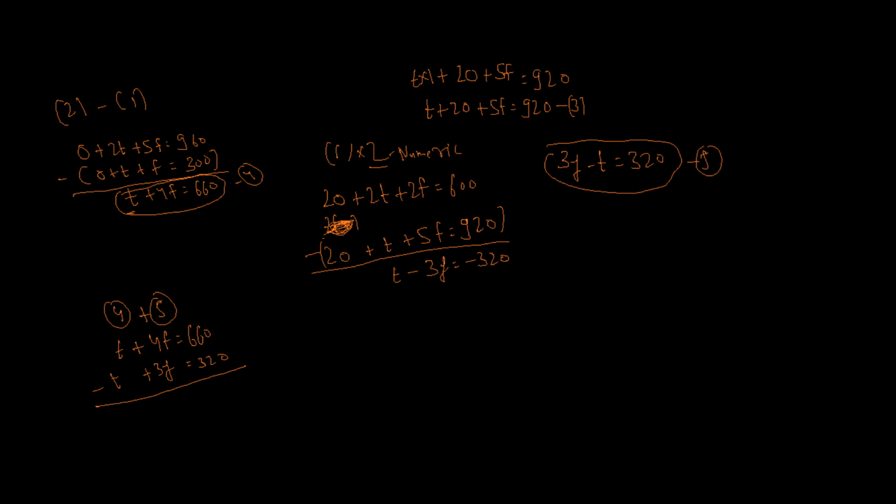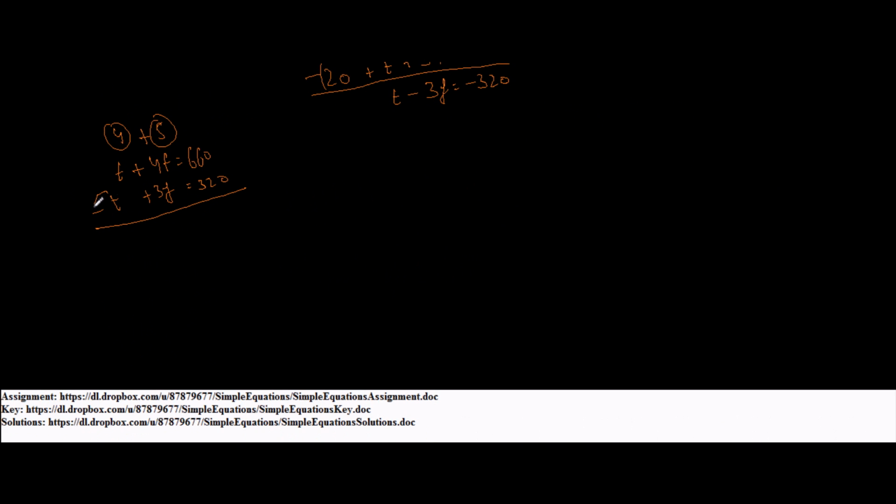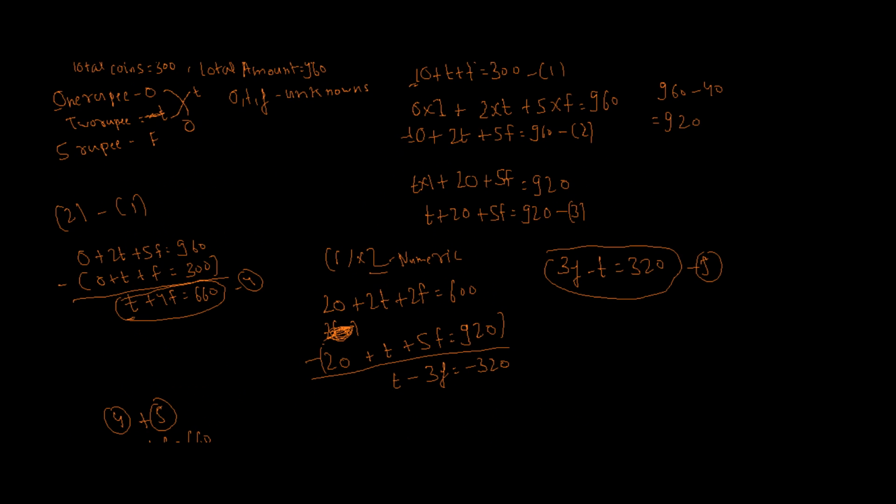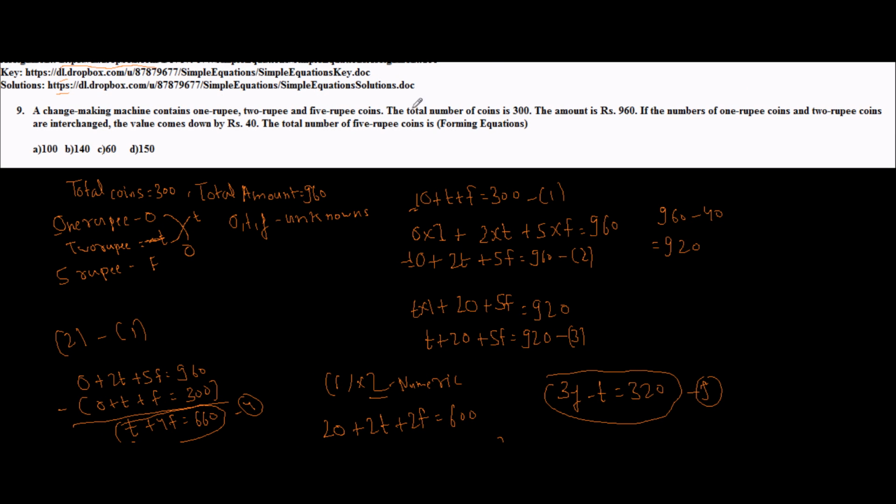Adding, we get 0 plus 7F equal to 980, which implies that 7F is 980. Therefore, F equal to 980 by 7 equals 140. So F is the variable which we were after and its value we have found. That is, the total number of 5 rupee coins is 140. So I mark option B and move on.